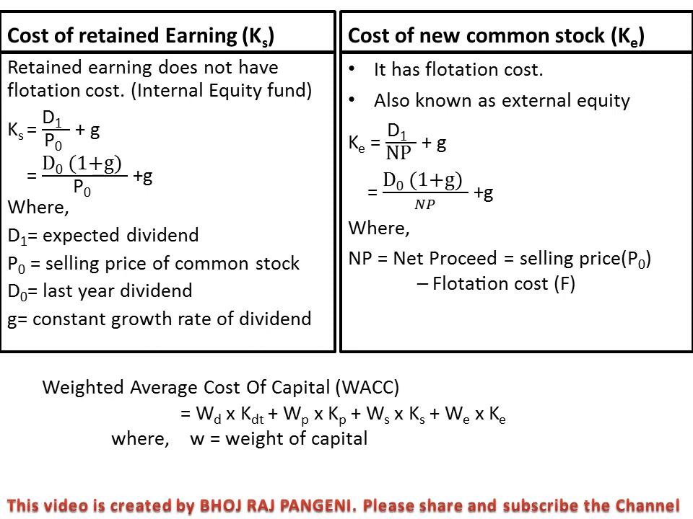Ks means cost of retained earning, and Ws means weight of internal source retained earning. We means weight of common stock, and Ke means cost of new common stock. Here W means the weight of capital, so the WACC is the sum of the product of weight into its specific cost of capital. So the weighted average cost of capital can be computed from this formula.